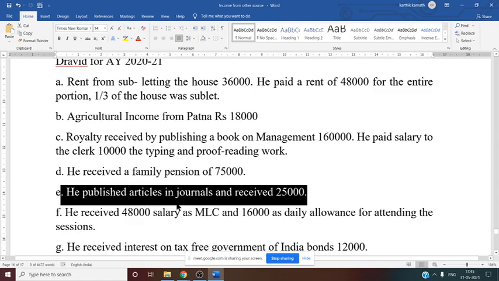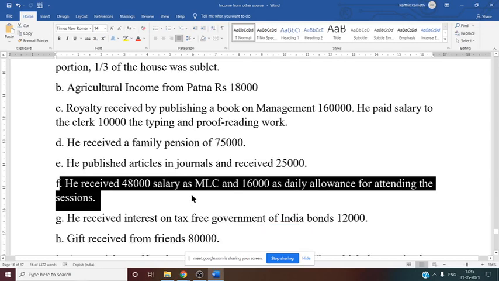Now next, he received 48,000 as a salary for MLC. He works as an MLC, so for that purpose he gets a salary of 48,000. Whether this 48,000 is income from other source. Yes.